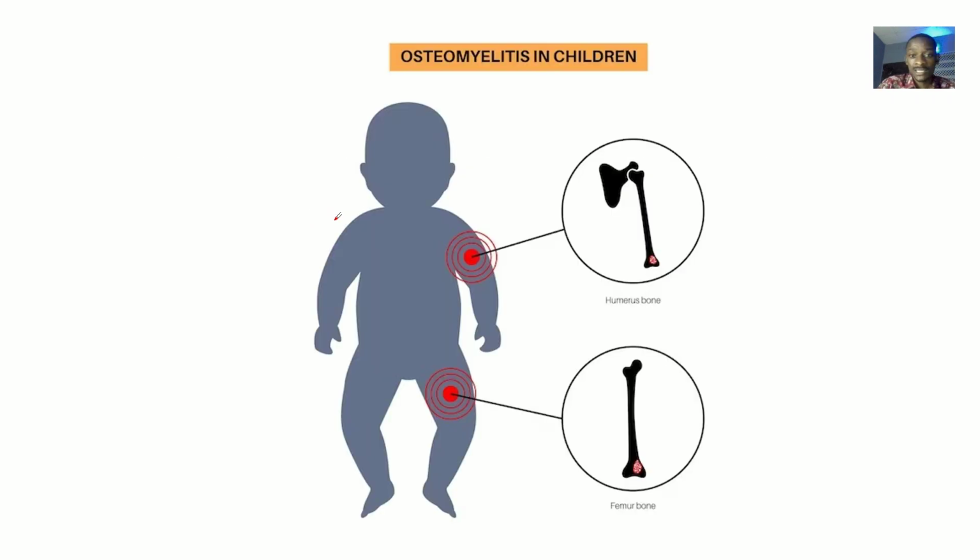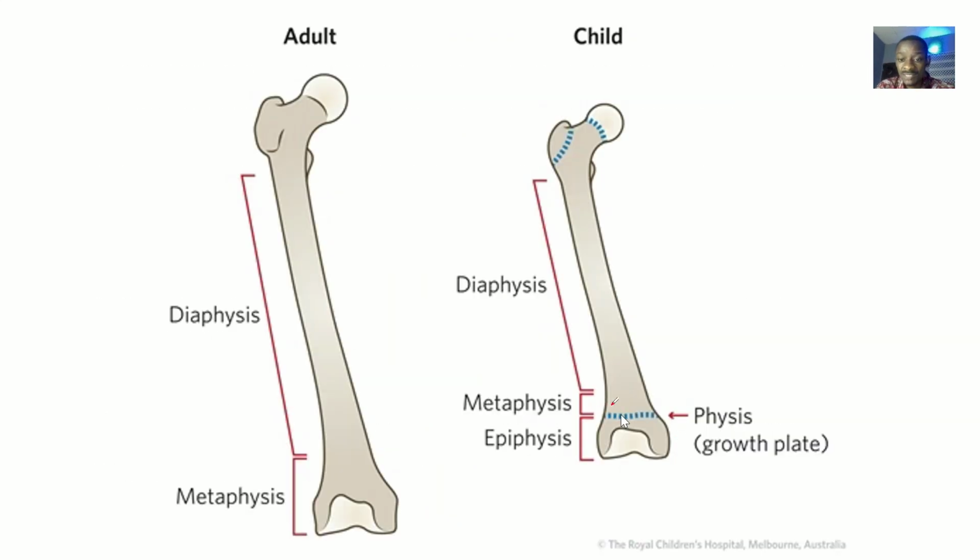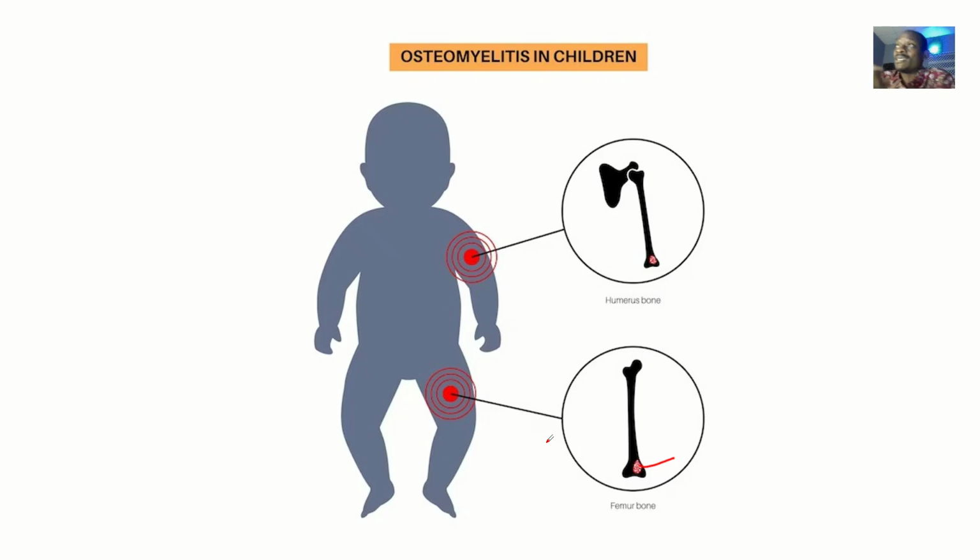Okay? You are supposed to know what a metaphysis is. If you don't know what a metaphysis is, you have a problem answering this question. You are supposed to know what osteomyelitis is. So let's just go over it again. Osteomyelitis simply means infection of the bone. The metaphysis is basically the part of the bone that is joining the diaphysis and the epiphysis. So they're trying to ask you, why is it that if there's an infection of bones in children, it always happens at the metaphysis?